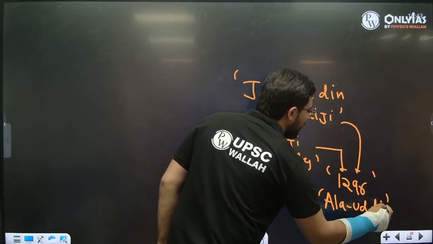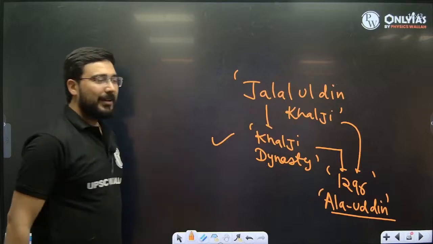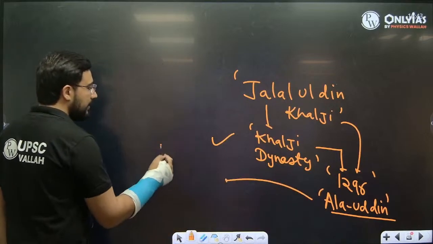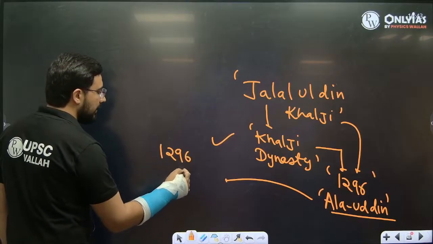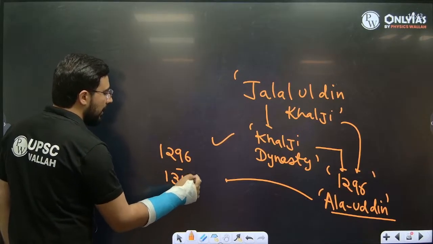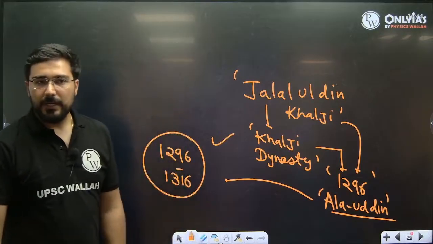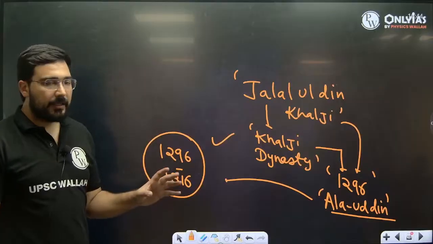Now Alauddin is a very colorful figure in medieval history. Alauddin Khilji is going to rule for the next 20 years, from 1296 till 1316. Okay, we will read about him tomorrow. For now, I'll stop here. Thank you so much, tomorrow we'll start from here.